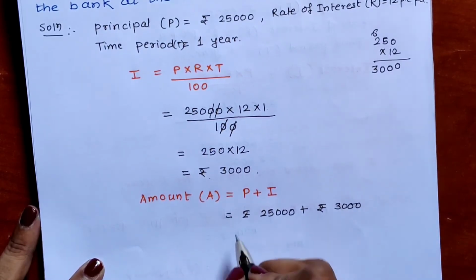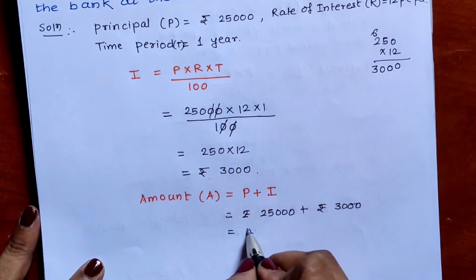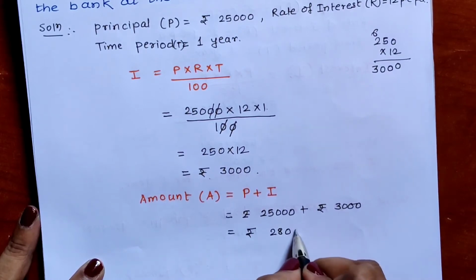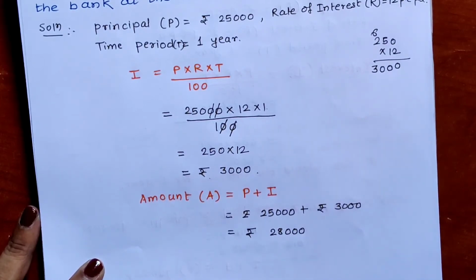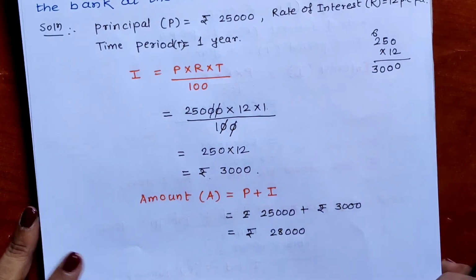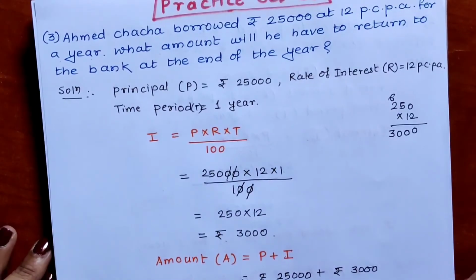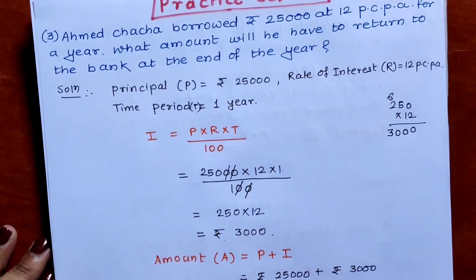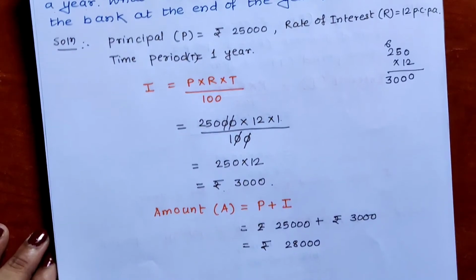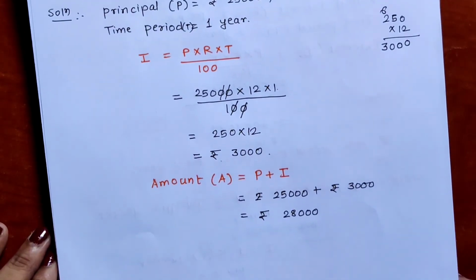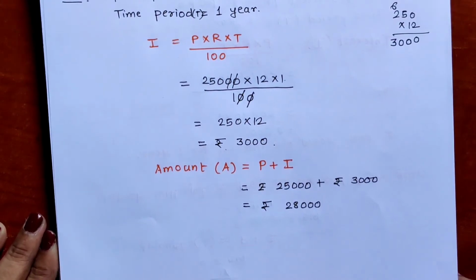What is 25,000 plus 3000? It will be rupees 28,000. So how much amount Ahmed Chacha has to return to the bank? Because he borrowed 25,000 from the bank, so he has to return 28,000, adding with the interest. Okay, so let us write answer statement now.